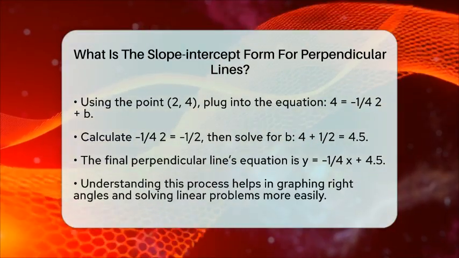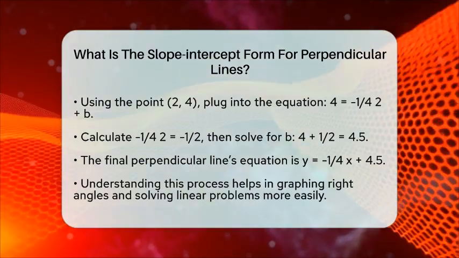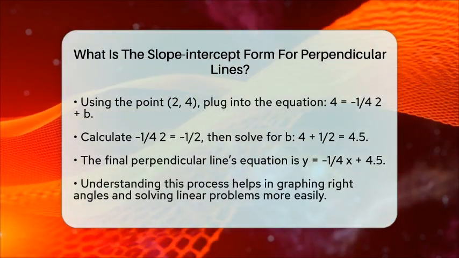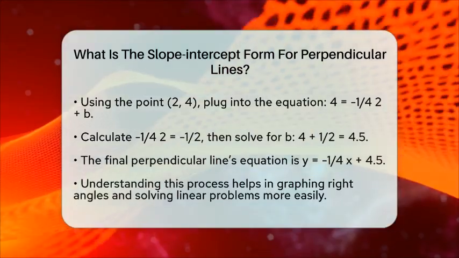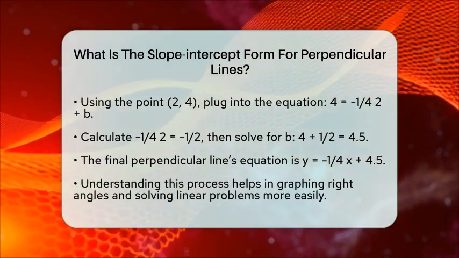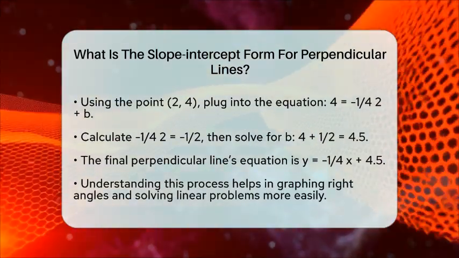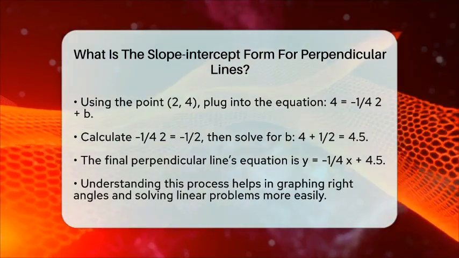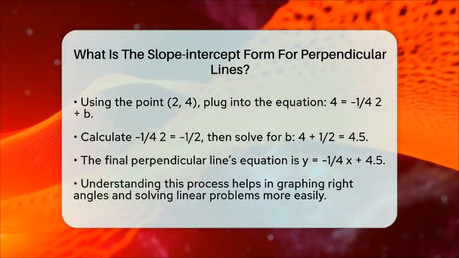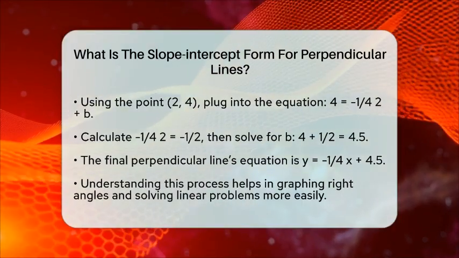Knowing how to find the slope of a perpendicular line helps you graph right angles easily. It also makes solving problems involving linear relationships much simpler. Remember, the key is flipping the slope into its negative reciprocal and then using a point to find the y-intercept. That way, you can quickly write the equation of any line perpendicular to another.